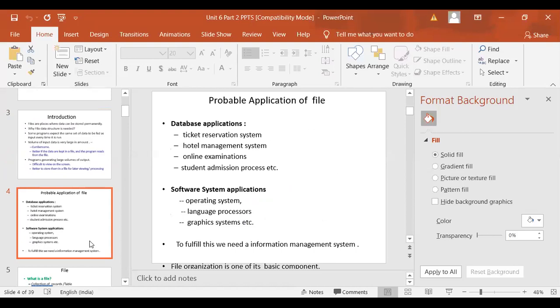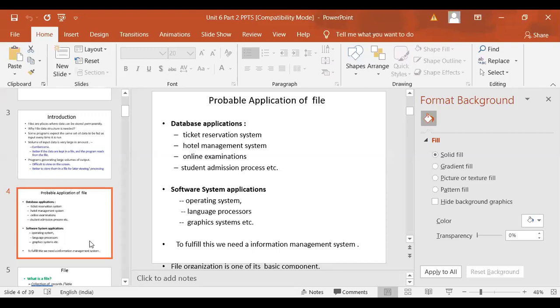We know that all these things are now automated, and there you need to store your data permanently and process it at a very high speed. At that time you require a very good file organization of your data. The second application is system software: operating system, language processor, graphic system.